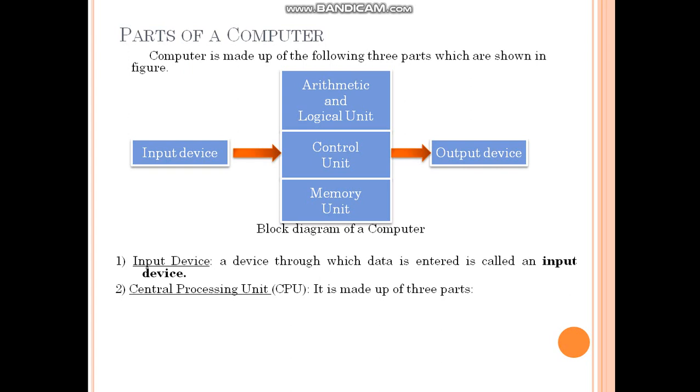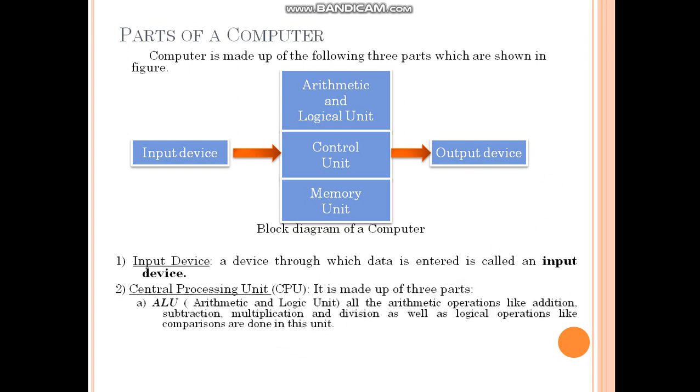Next, central processing unit, that is CPU. CPU is made of 3 parts. ALU, that is arithmetic and logical unit. All the arithmetic operations like addition, subtraction, multiplication and division, as well as logical operations like comparison, are done in this unit.